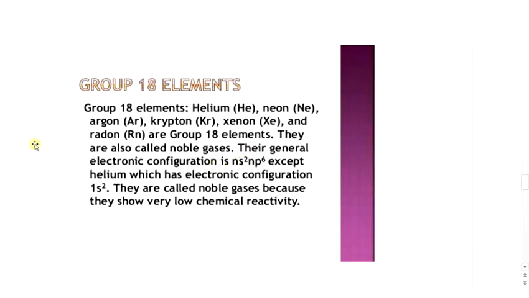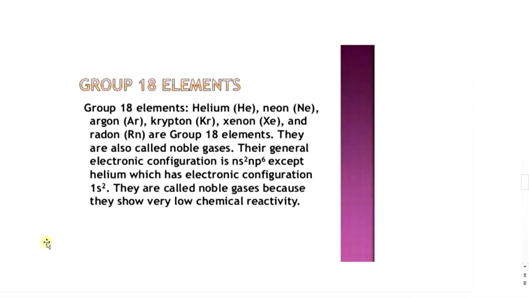Now group 18 elements. Group 18 elements are inert gases which constitute helium, neon, argon, krypton, xenon and radon. They are also called noble gases. Group 18 constitutes elements from helium to radon. All of them are monoatomic gases. These are called inert gases because of their chemical inertness.